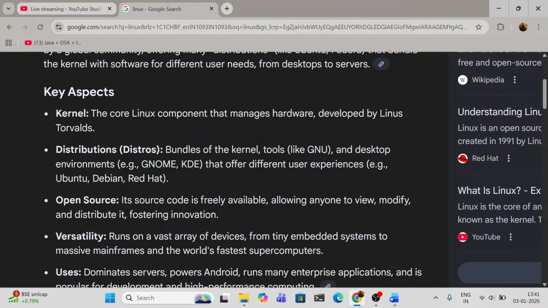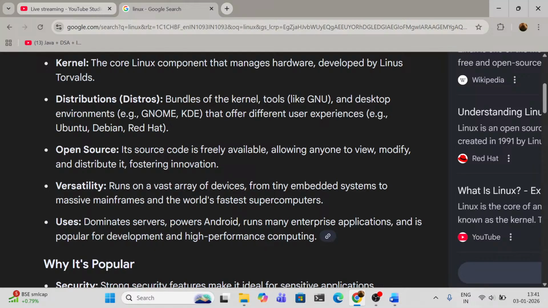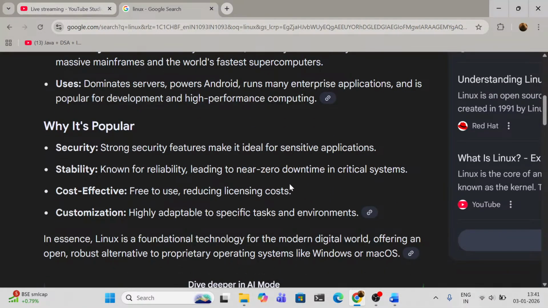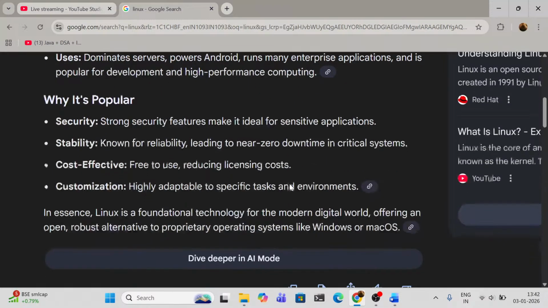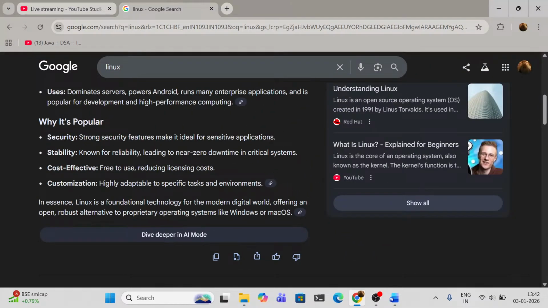Kernel, we all will study. If you are in the fourth semester of your AKTU college, then you will definitely learn what exactly the kernel is. And open source, basically, guys, why people use it and why it's popular. They have these four main points. First is security, strong features that make it ideal for sensitive applications. The second one is stability, known for its reliability, leading to near zero downtime in critical systems, and cost effective customizations. So, guys, it's better for you if you want to use Linux in your system.